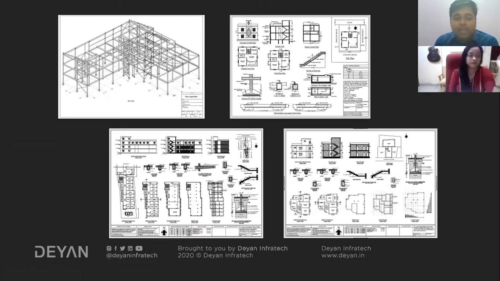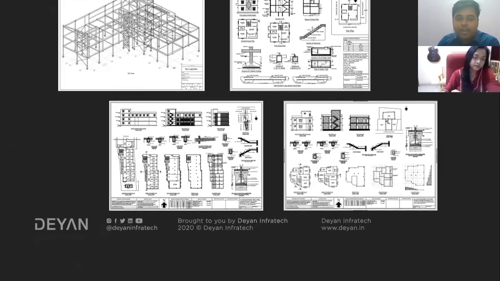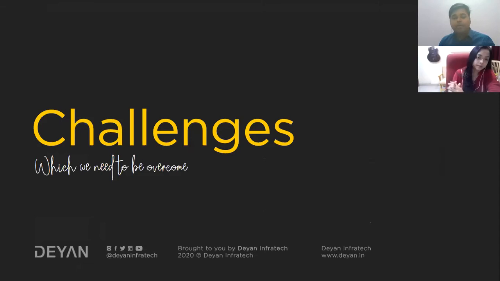And at the same time, if I want to sum up the parts I need to deal with, we need to provide different kinds of working plans. Where should the excavation be done? What kind of foundations are to be provided? Now, coming to the design of this structure, what are the challenges that are actually faced while designing this kind of structure?